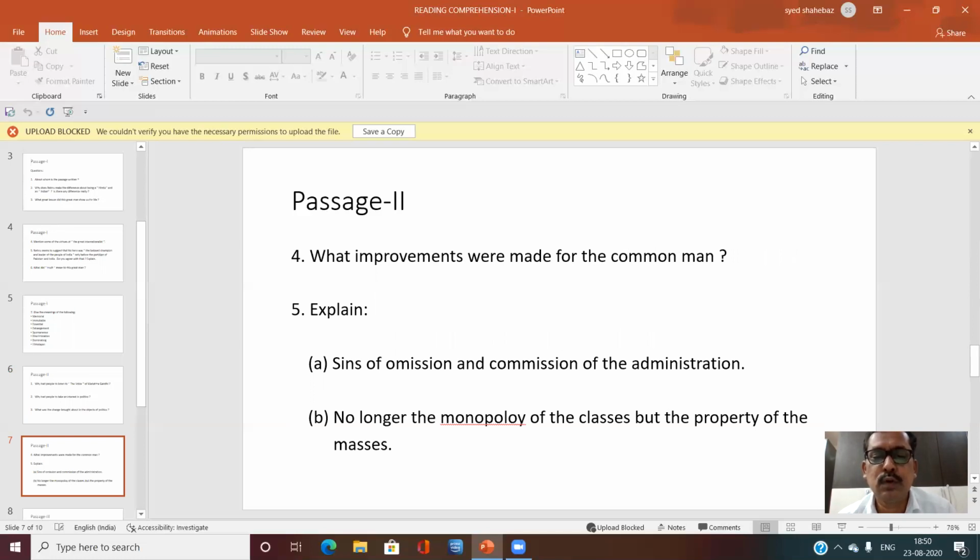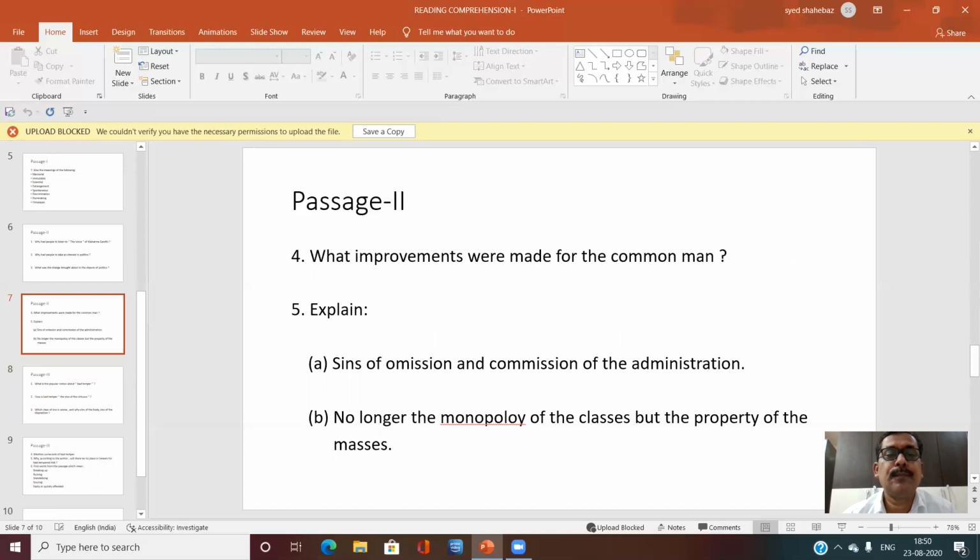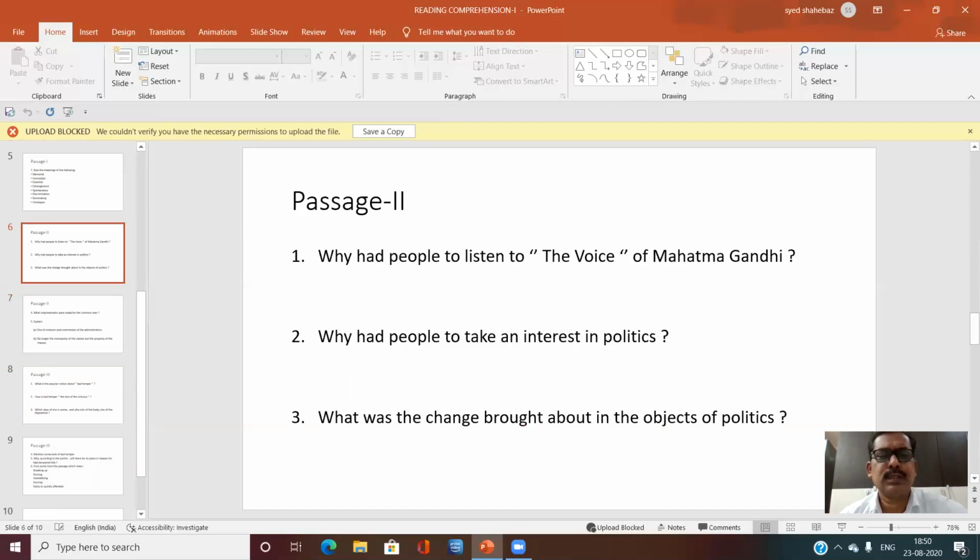No longer the monopoly of the classes, but the property of the masses. So this is the second passage. Let us read the second passage.